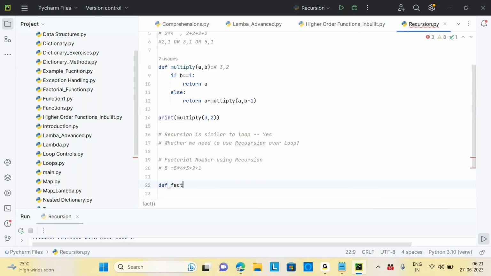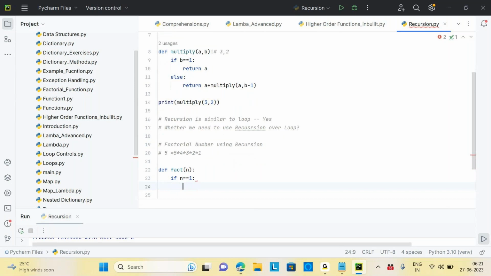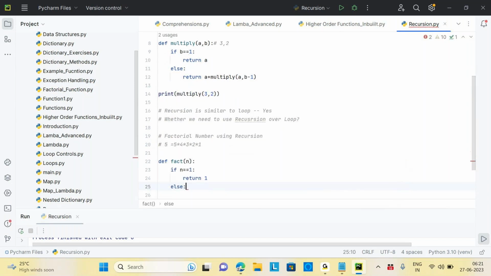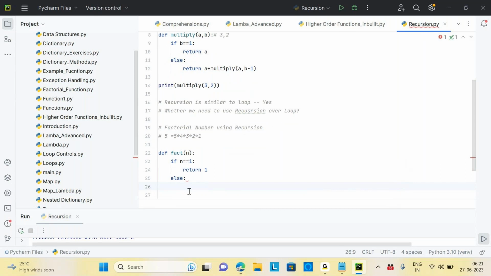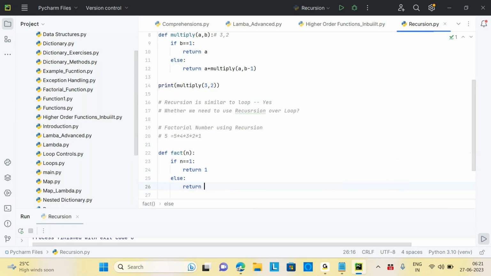Let's take the factorial. So I'm checking if n equals 1, then return 1. No, else you have to check n equal to 0, right? If n equals 1, you cannot return 1, right? If n equals 0, you have to return 1. And what will it be if n equals 1 also? It is 1 only, right? If you are doing 0, then what will it be? No, just put an or condition over there. If n double equals 0 or n double equals 1, return 1.